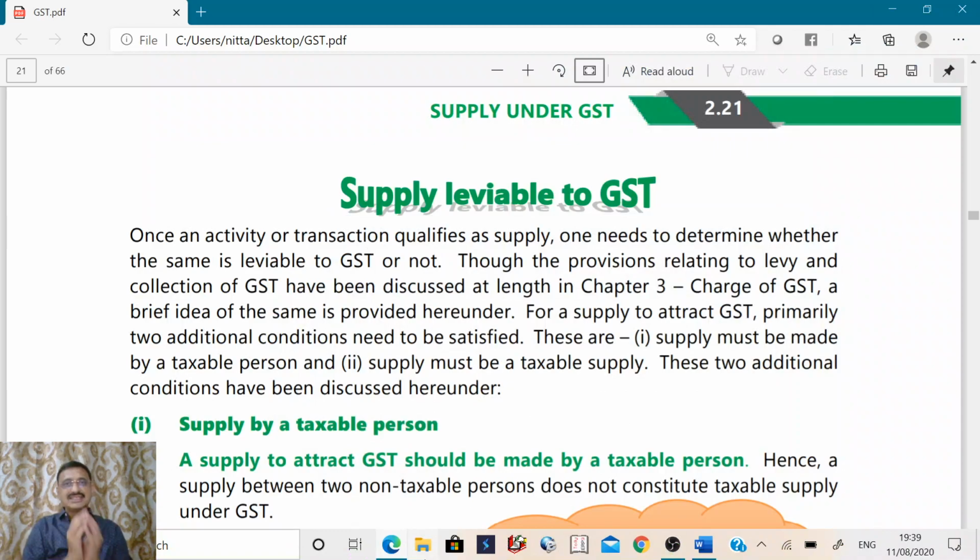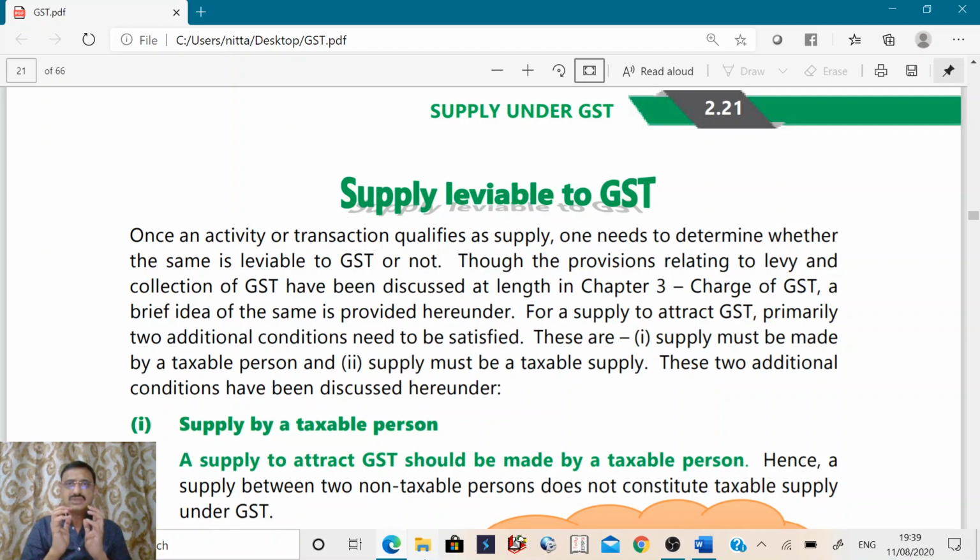Now, for a supply to be charged to GST, two other conditions should also be satisfied. What are those conditions? Supply must be made by a taxable person and supply must be a taxable supply.